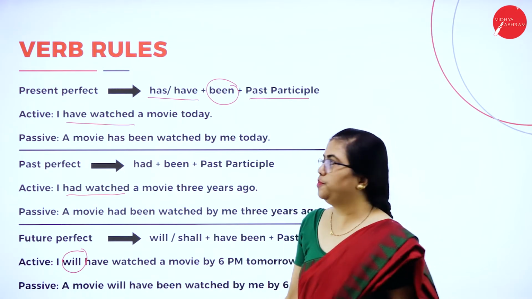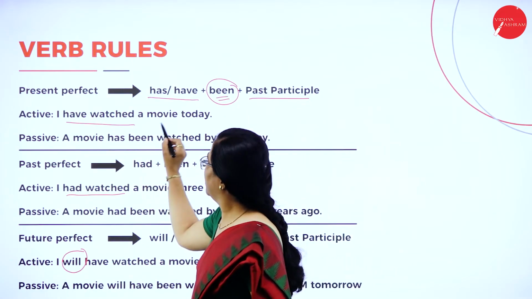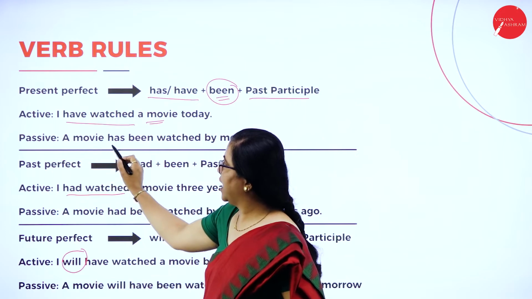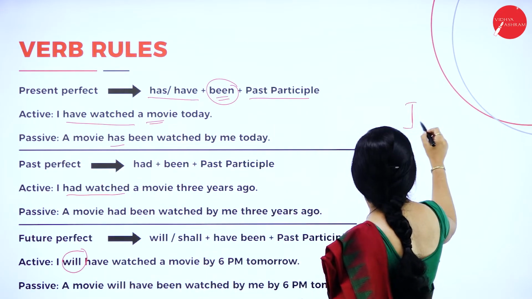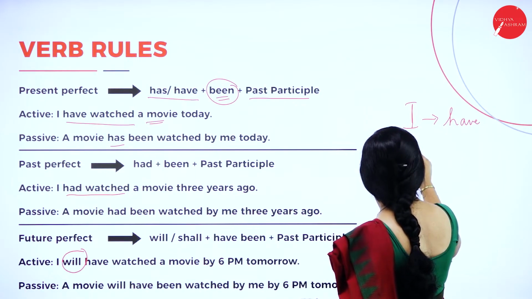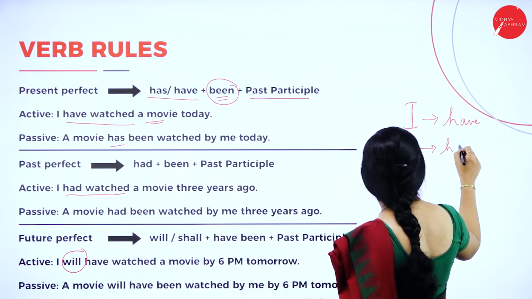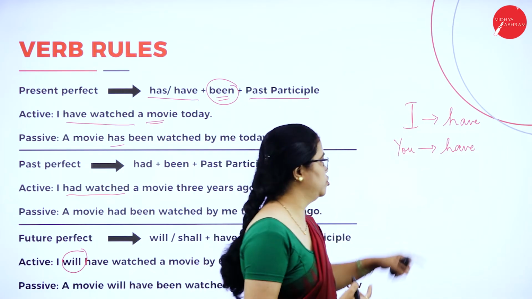When you change it to passive voice, the only addition is this been. Suppose it is singular, you will use has. With I, you always use have. With you, it is have only. So based on what pronoun you're using, you have to choose it.